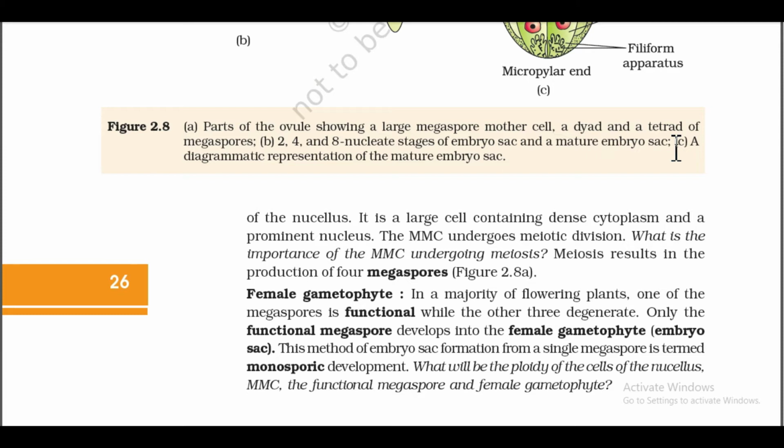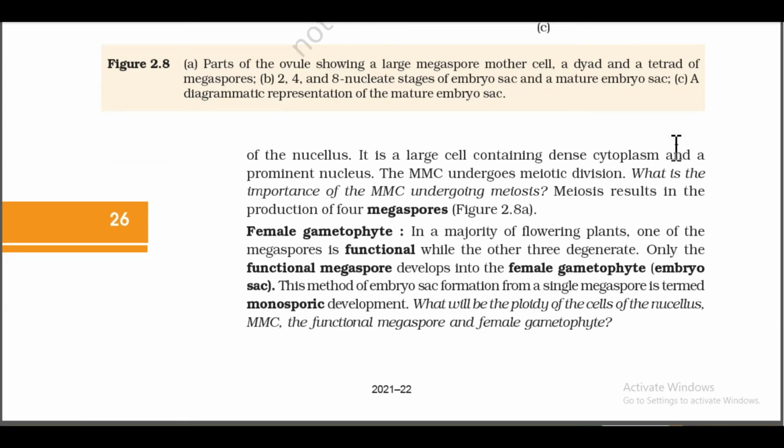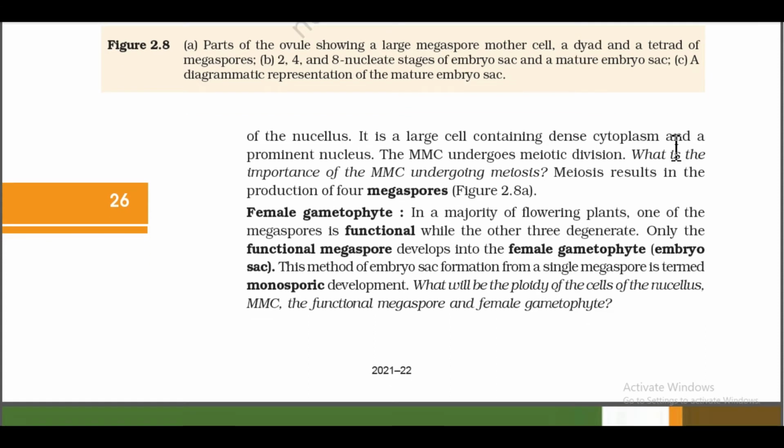What is the importance of the MMC undergoing meiosis? Meiosis results in the production of 4 megaspores. Female gametophyte. In the majority of flowering plants, one of the megaspores is functional while the other 3 degenerate. Only the functional megaspore develops into the female gametophyte, the embryo sac. This method of embryo sac formation from a single megaspore is termed monosporic development.